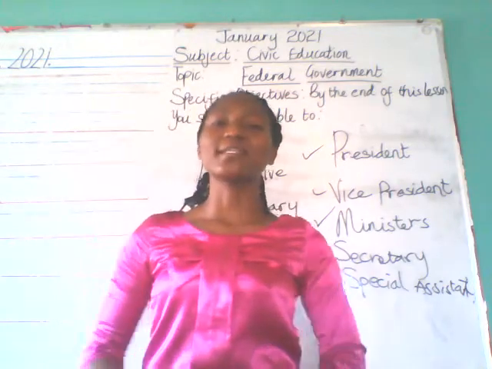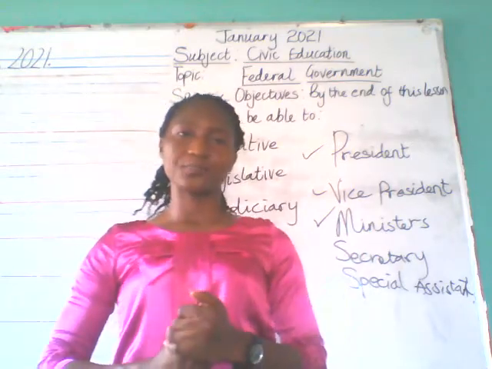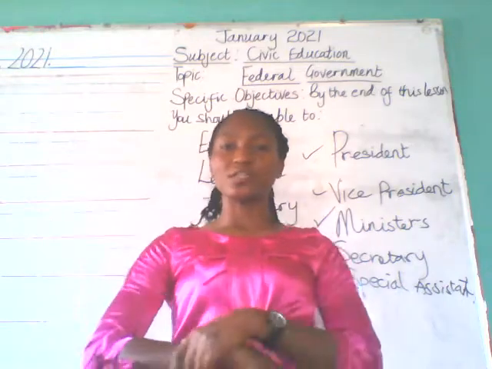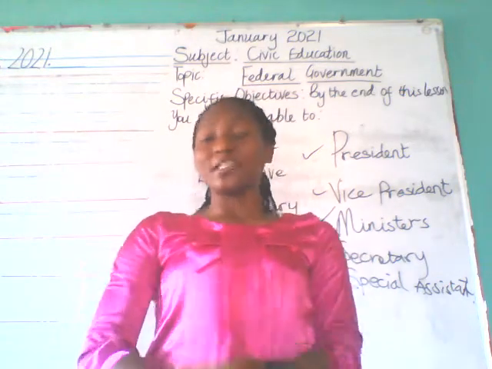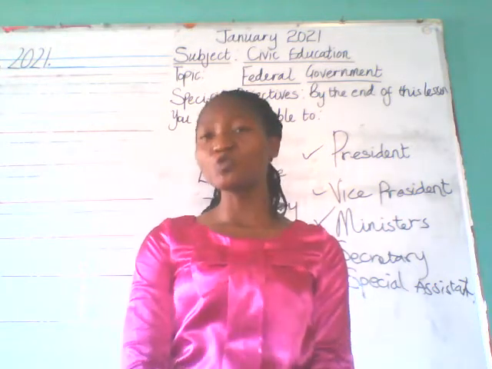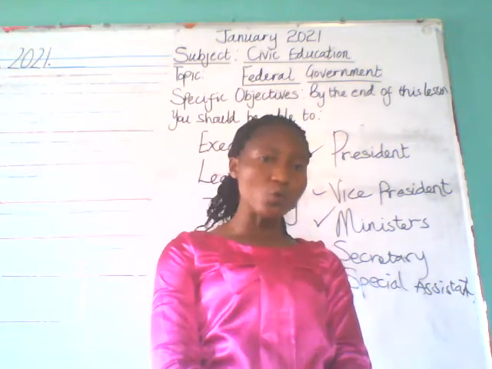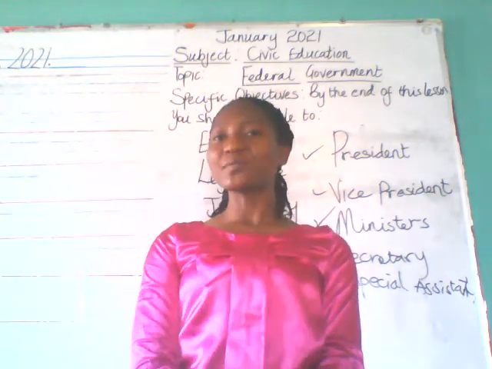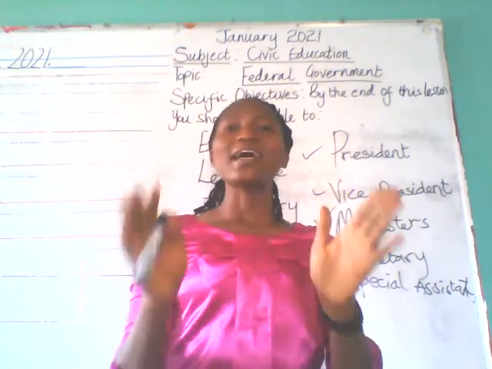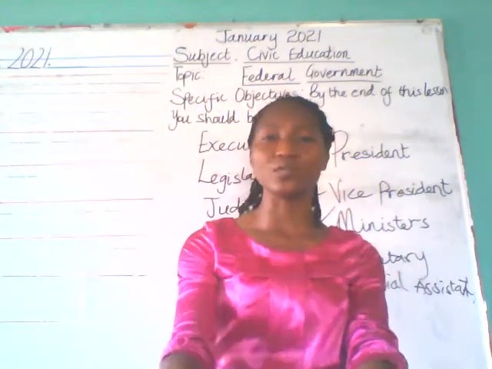We have the health care delivery centers like the hospital and the health centers. Then number four, they make laws which govern the society. He can just come, like the president, and say, today we don't want people to go out from maybe 12 a.m. to 2 p.m. in the afternoon. There should be no movement. So they are the ones who do what? Give out the laws that govern the society.